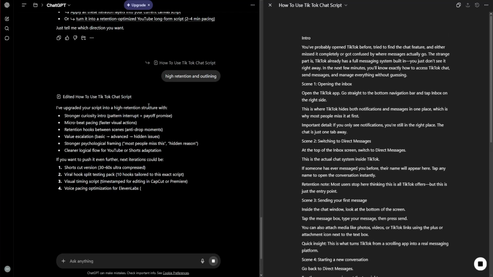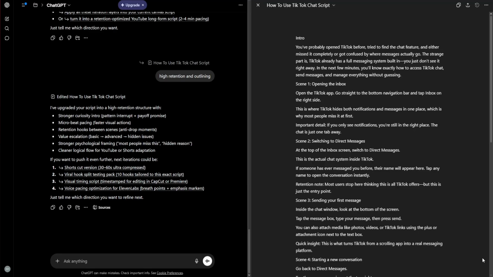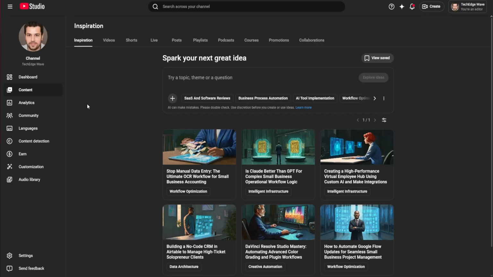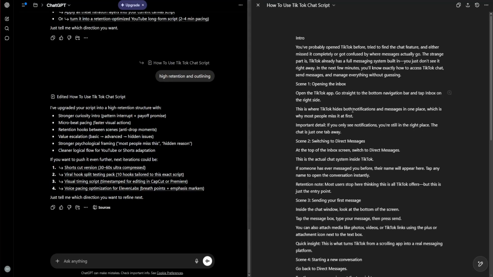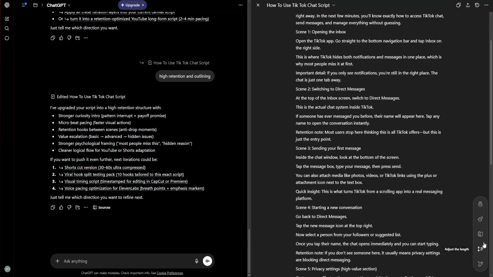Using the side panel, I define the core value pillars of the video. Whether I am comparing the latest AI video tools or breaking down a complex coding workflow, the outline must serve as a map that keeps the viewer moving toward a specific destination. The beauty of Canvas here is logical spacing. I ask the AI to check for cognitive overload.